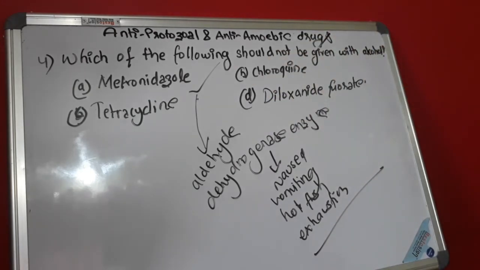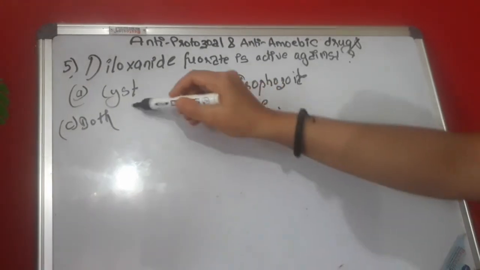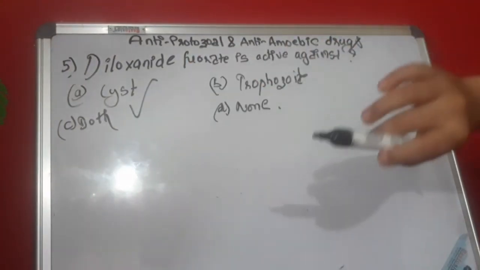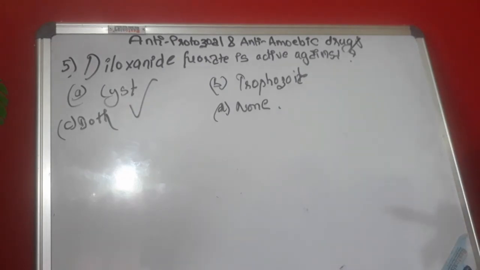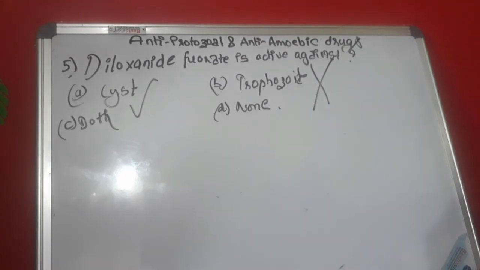Now let's move to question number 5. In the previous question, I think question number 2 or 3, I had asked whether metronidazole is active against cyst, trophozoite, both or none. So now I have come with the luminal amoebicide, that is diloxanide furoate, which is active against? The answer for this is cyst. So diloxanide furoate is active against cyst, whereas the mixed or extraintestinal ones are active against the trophozoite, and this is not active against the trophozoite. So this is about diloxanide furoate.